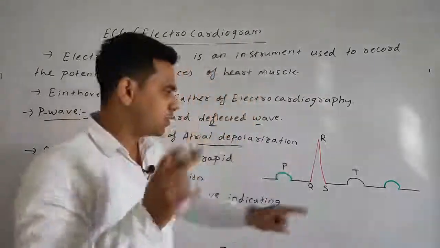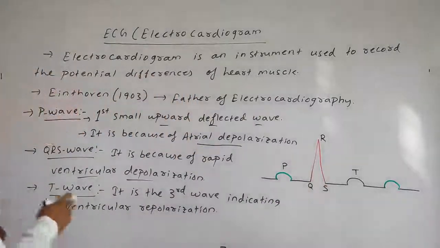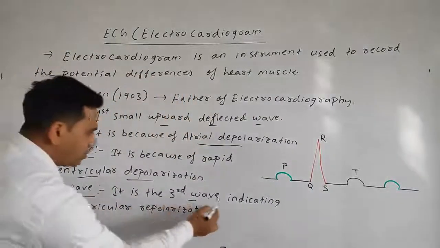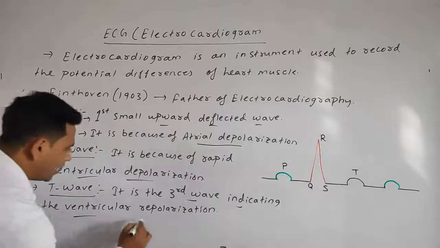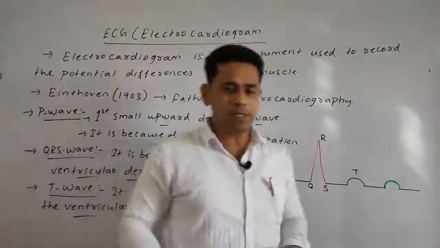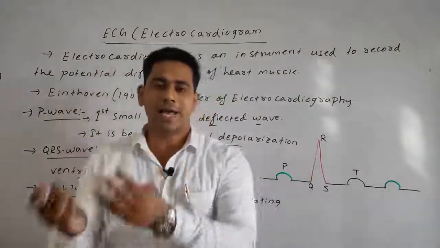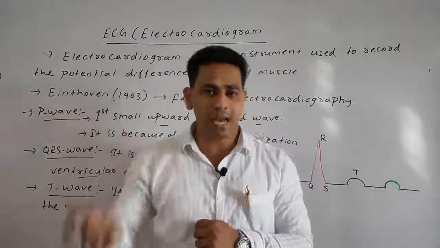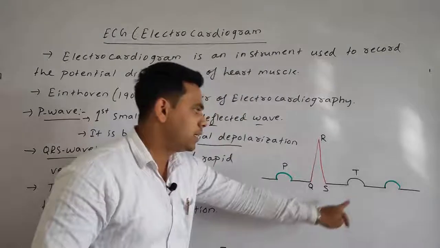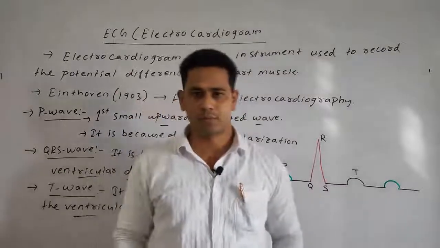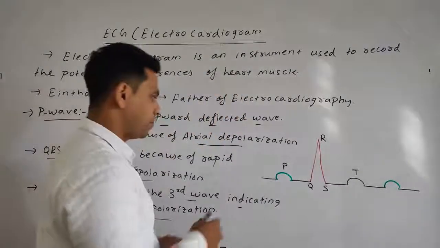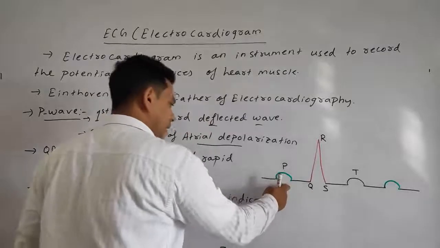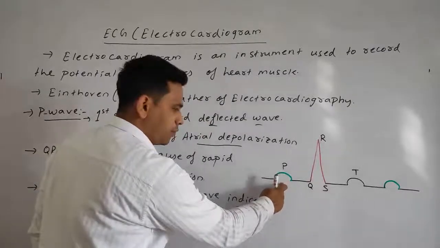And lastly, the third wave is known as the T wave. It is the third wave indicating the ventricular repolarization. It means when the ventricles are in the diastolic phase, the relaxation phase, at that time the T wave is formed. So remember, P wave means atrial depolarization, the atria are in the systolic phase.